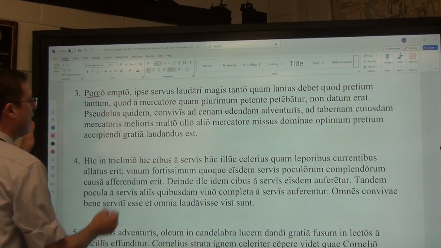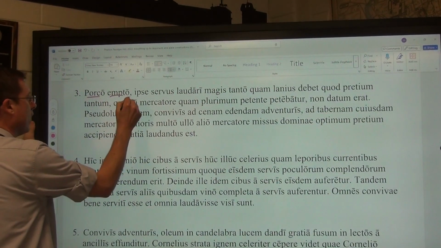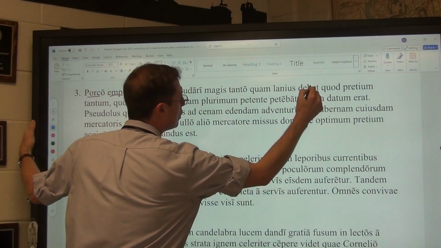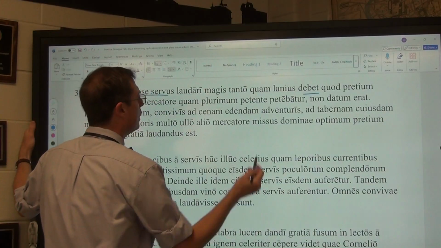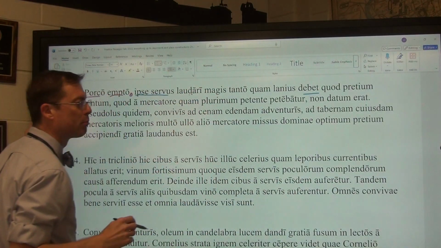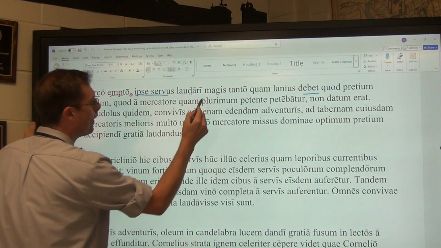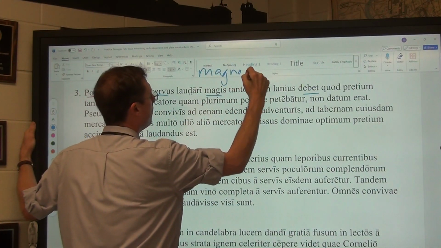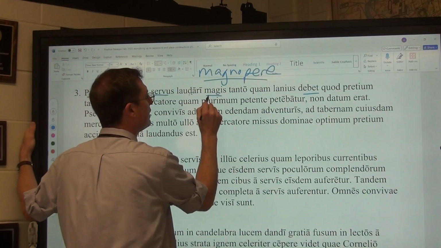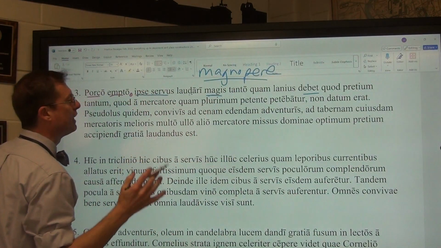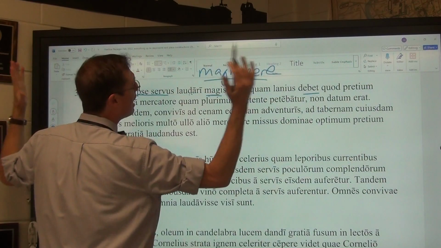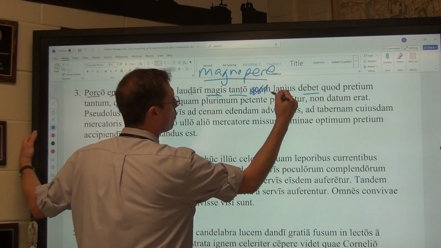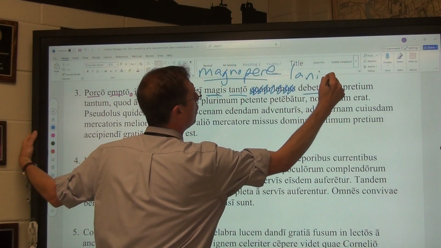With the pig having been bought, the slave himself ought, debeo debere, to be praised, a present passive infinitive. Magis, again, the comparative of magnopere. That would mean greatly, that means more greatly, but you can just leave off the word greatly. By so much, an ablative of degree of difference, than the butcher. Again, you can get rid of the quam and merely put butcher, lanio, in the ablative.